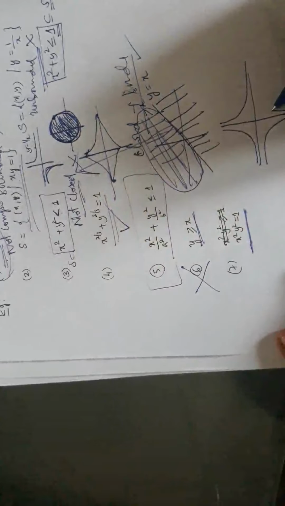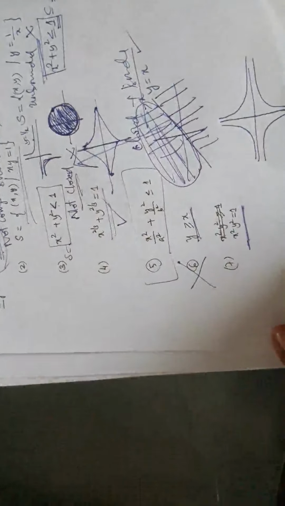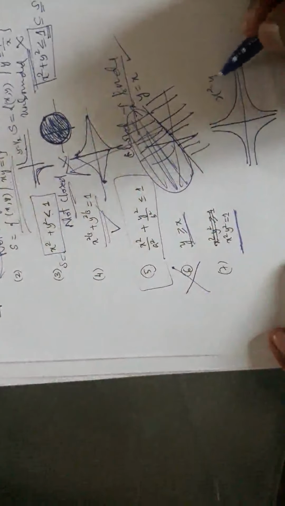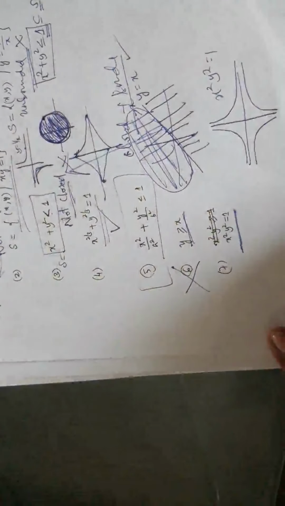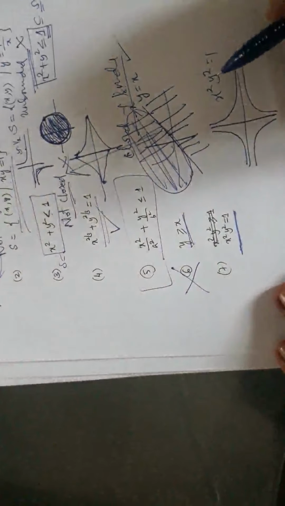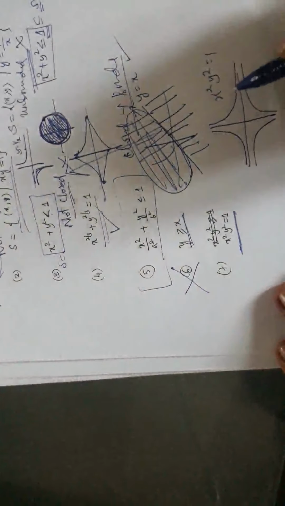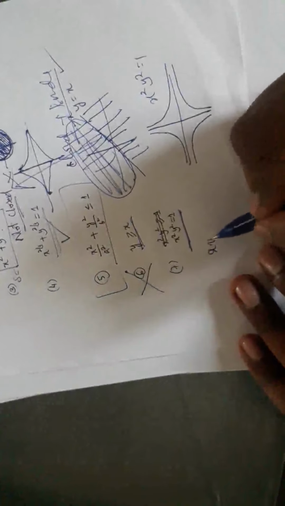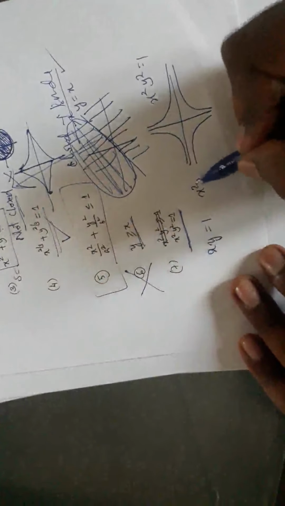It's symmetric with respect to both the axes if it is even. So this is x square y square equals to 1. This is unbounded. Whereas if I say x cube y cube equals to 1, then what is the situation? To be very precise, first odd degree is xy equals to 1, even degree is x square y square equals to 1.